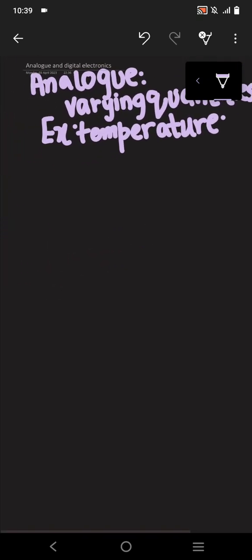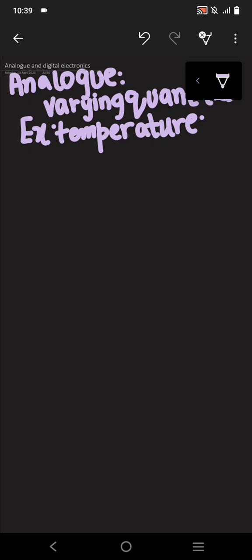Another example is temperature. Temperature is sometimes increasing and sometimes decreasing, so this is also an example of an analog quantity. Another example of analog would be our radio. Sometimes the volume or the voice of the radio is high and sometimes it is low. So as you can see, there are many types of analog quantities or electronics, and on the other hand we also have digital electronics.